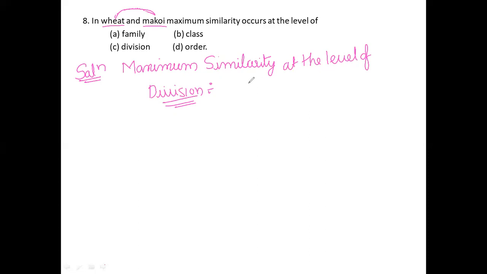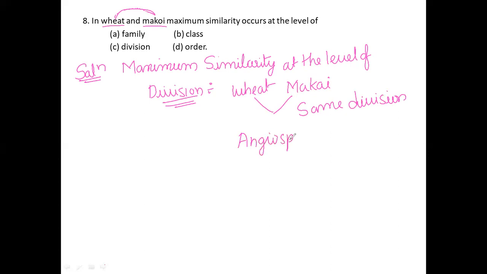Especially wheat and makai are both in the same division, that is Angiospermae. What do you mean by Angiospermae? Angiosperms are flower-bearing plants.